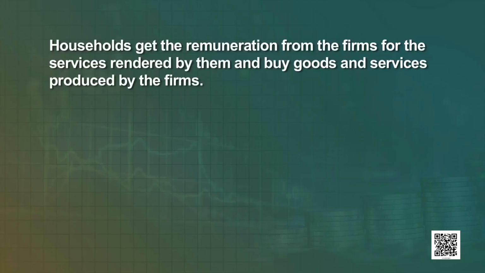Learners, you might have understood by now how the macroeconomy works. The macroeconomy that we study in macroeconomics works in a circular way. The firms employ inputs supplied by households and produce goods and services to be sold to households.